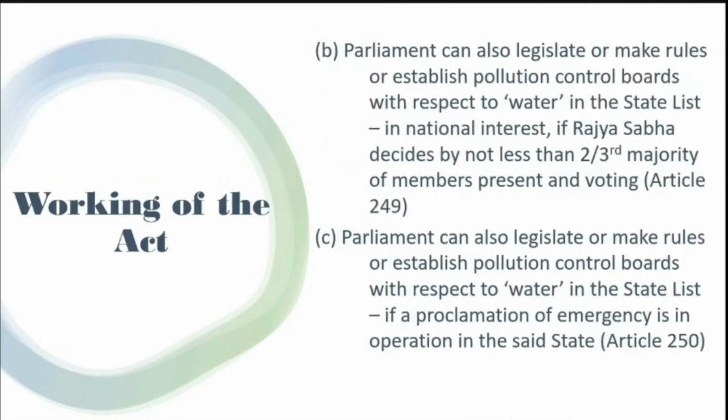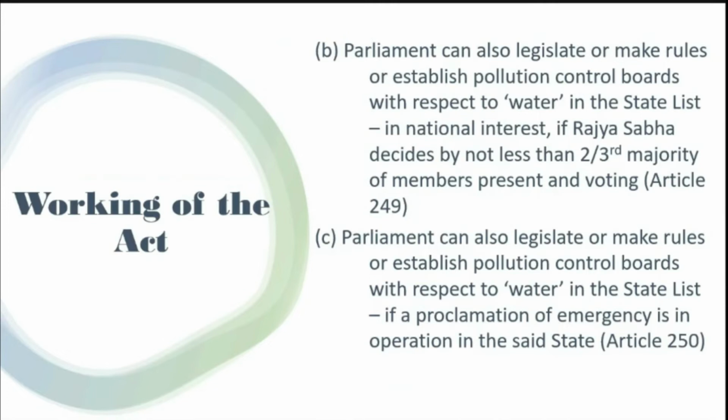The second way the parliament gets powers is in the national interest, if the Rajya Sabha decides by not less than a two-third majority of those present and voting. If it gets a two-third majority in the Rajya Sabha, then they can enact the rules for the State Pollution Control Board under Article 249.